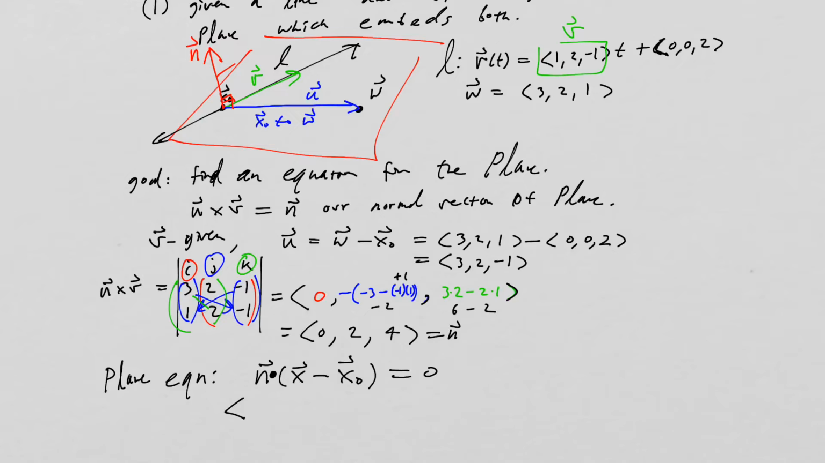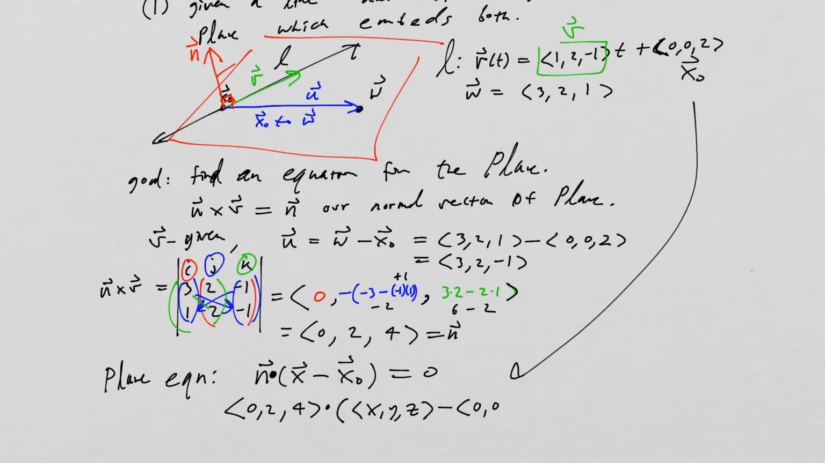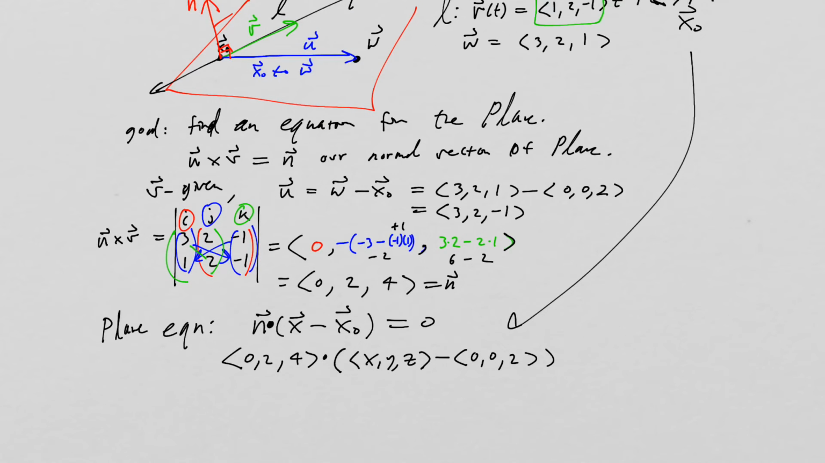Okay, so that's going to be 0, 2, 4, dotted with x, y, and z, minus, and then we're going to have to get our x naught down there and bring it down here, and that's going to be 0, 0, 2. All right, and that's going to be equal to 0, and we should have it here pretty soon.